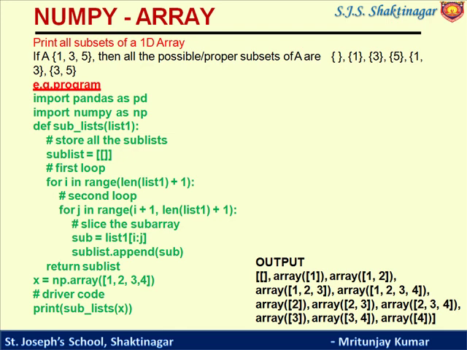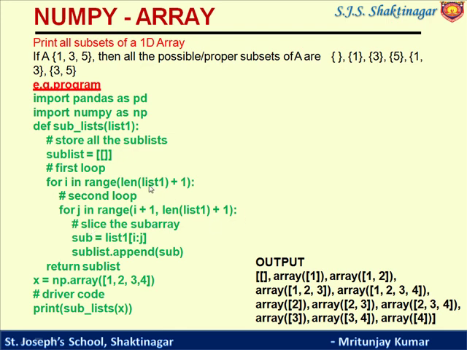Now there is another example to print all the subsets of a 1D array. For example, let's see a set A containing 1, 3, 5. What will be the possible subsets of A? That is the blank subset, the empty subset, then set 1, 3, set 3, 5. So how can we print this? This is a program. We will do this in the next class also.